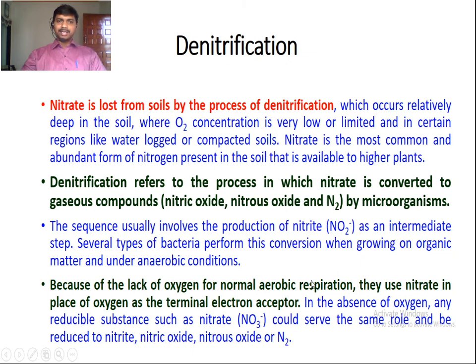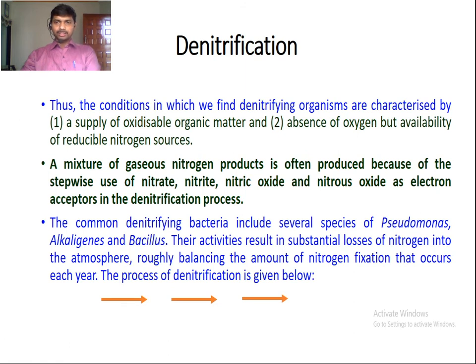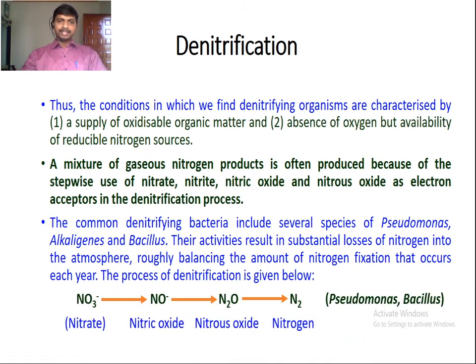These are anaerobic denitrifying bacteria, for example Pseudomonas, Alkaligenes and Bacillus. During this conversion, an intermediate product nitrite is also formed when nitrate is converted to gaseous compounds like nitric oxide. From nitric oxide it produces nitrous oxide and finally nitrogen.